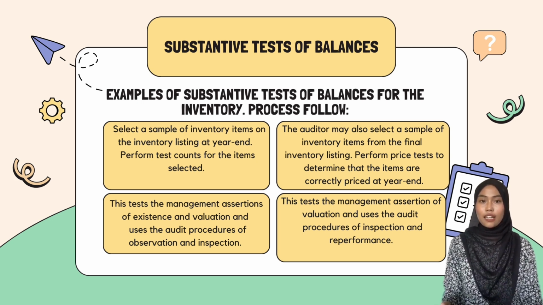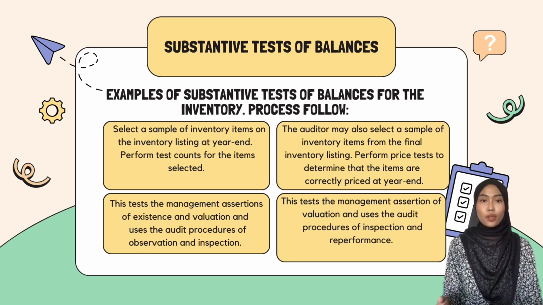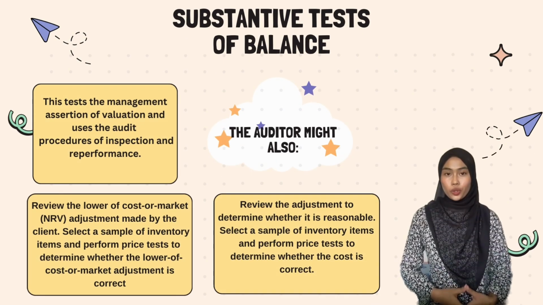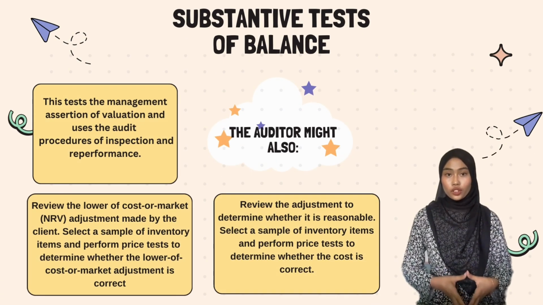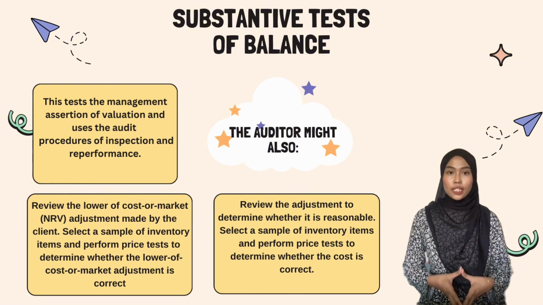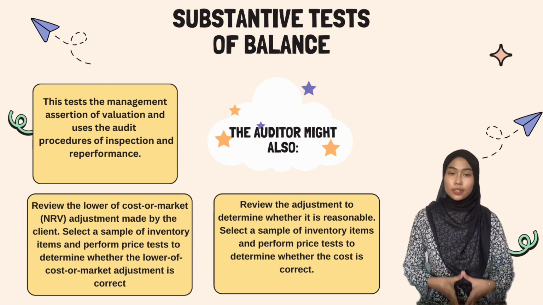This test directly addresses the management assertions of valuations and employs audit procedures such as inspections of documents and the performance of calculations. The auditor might also review the client's lower of cost or market, which is NRV, adjustment by sampling inventory items and performing price tests to ensure these adjustments are accurate.